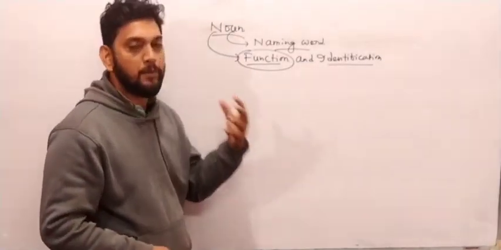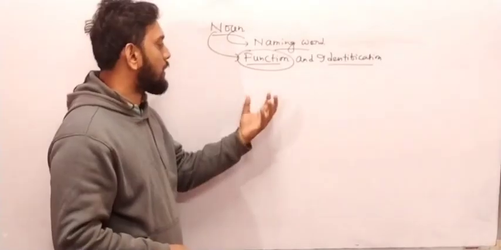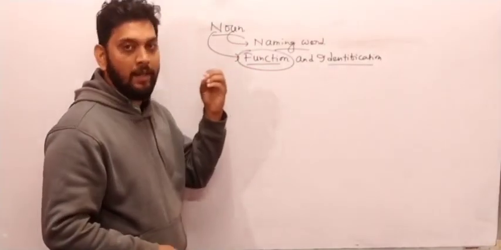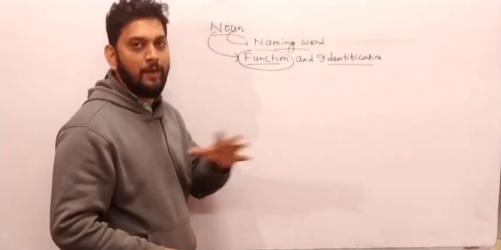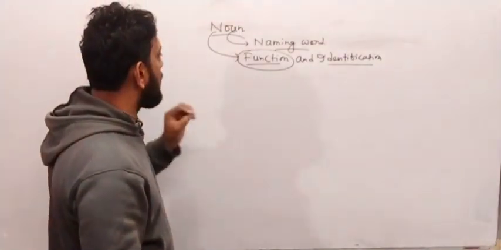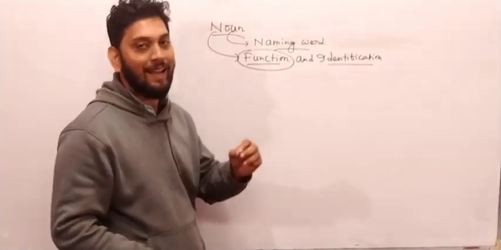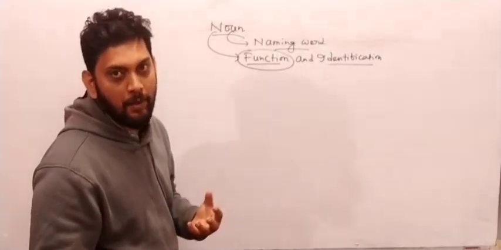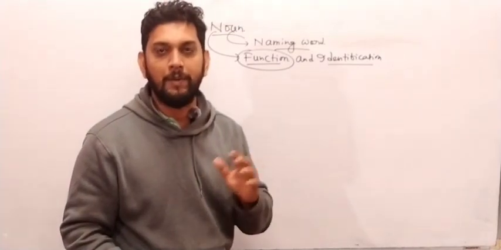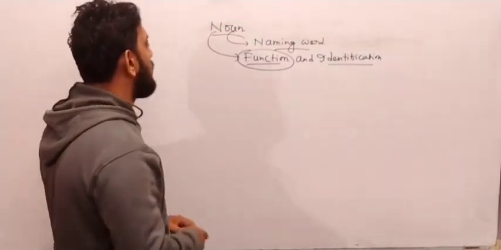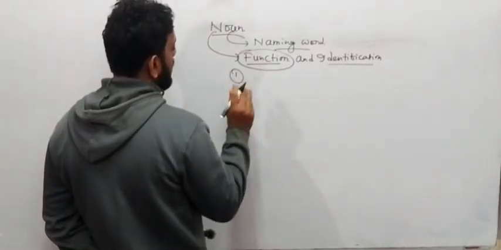From today onwards, we have to understand what is noun. First of all, I already taught you that noun is a naming word, the name of any person, place, thing, object, everything is noun. Now the most important thing to know about noun is function and identification. How can you identify a noun and what will be the function of noun? Whenever we understand about the function, everything will become very easy. Now write down how many functions are there. We have to study 5 functions.